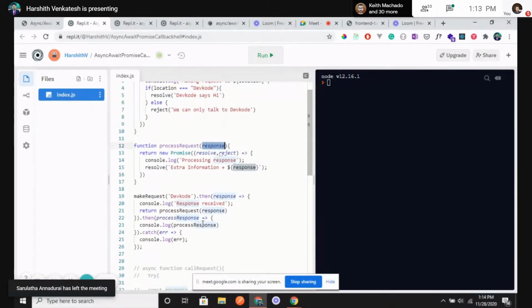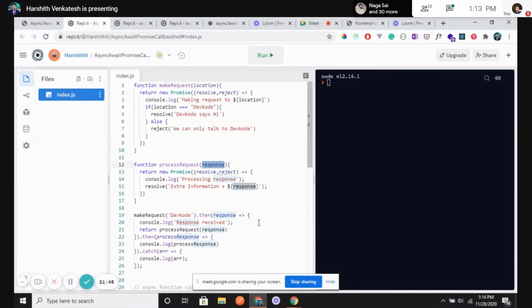If we see this makeRequest chain of promises, first I am making a makeRequest call, passing the parameter dev code. I am waiting for a response to come up. Once I get the response, I say, okay, I got the response.